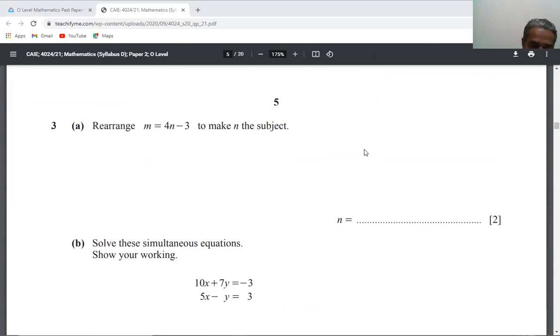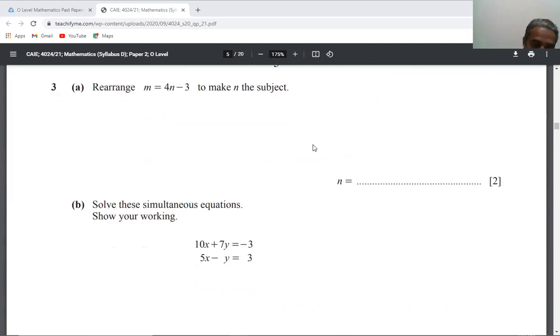Now question 3, a simple question. Make n the subject of the formula.